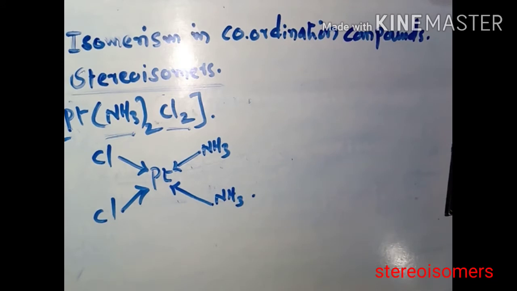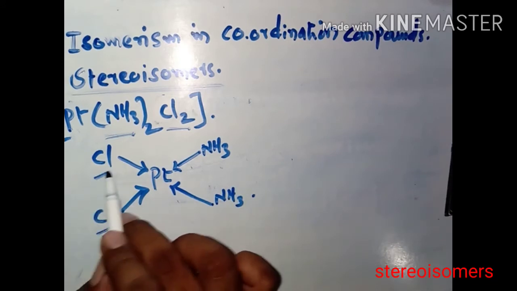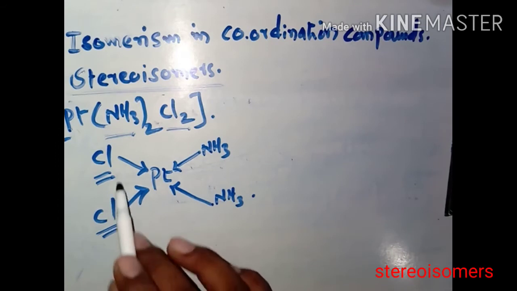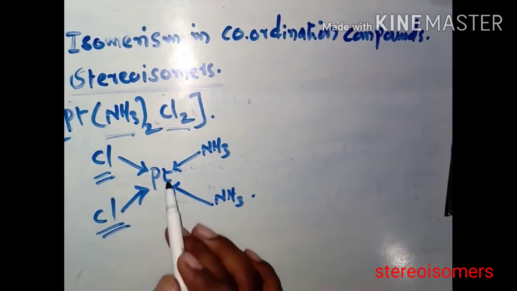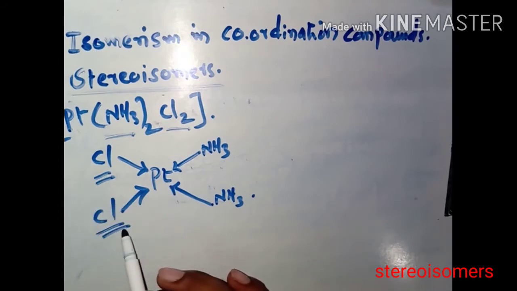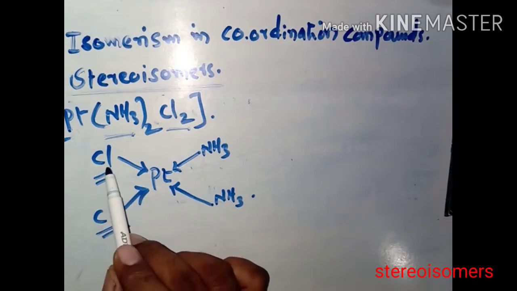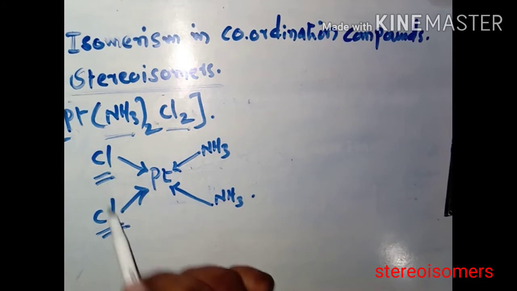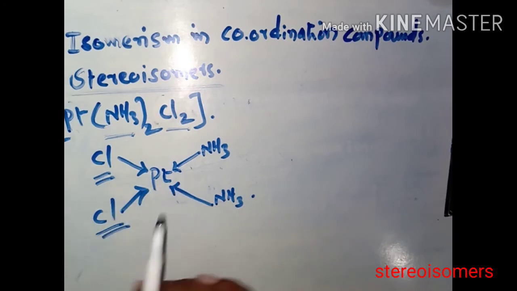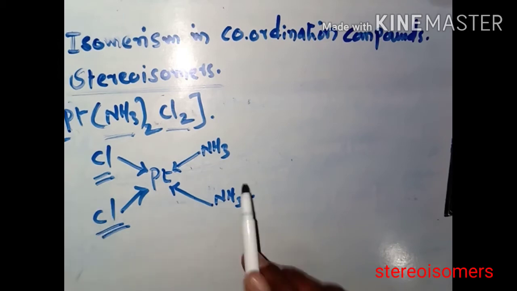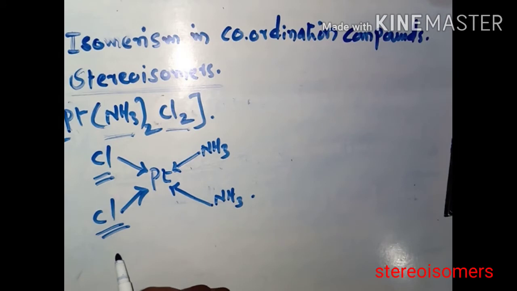Now identical ligands means the same type of ligands are present on the same side of the central metal ion. If you consider the Cl, the Cl are present on the same side of the Pt, that is platinum. Here on the left-hand side both the Cl are present, and on the right-hand side both the NH3 are present. That's why such an arrangement is known as cis isomer.